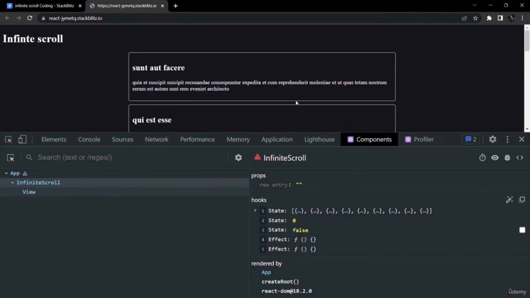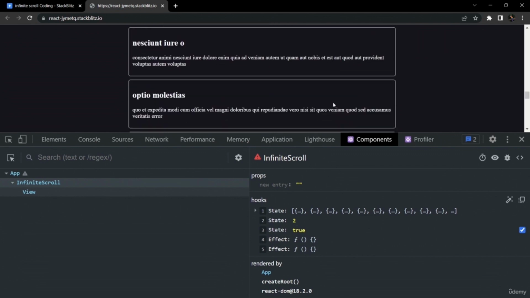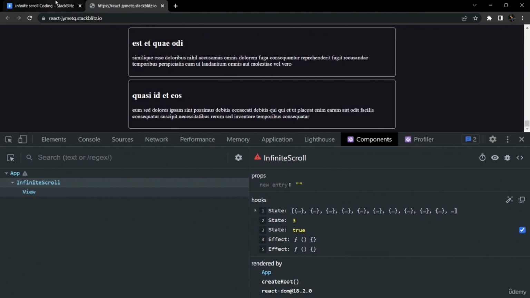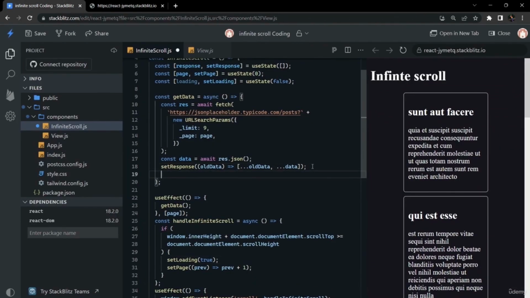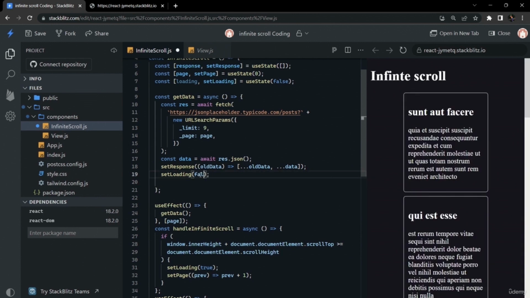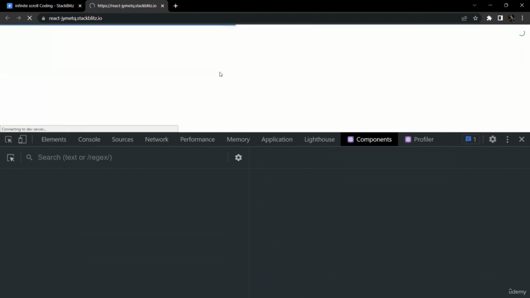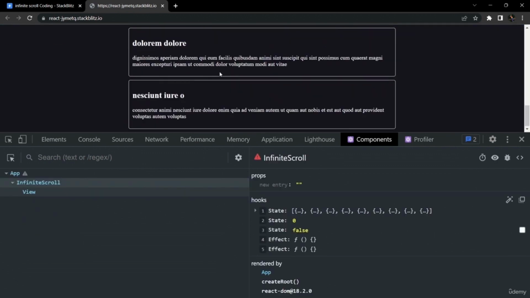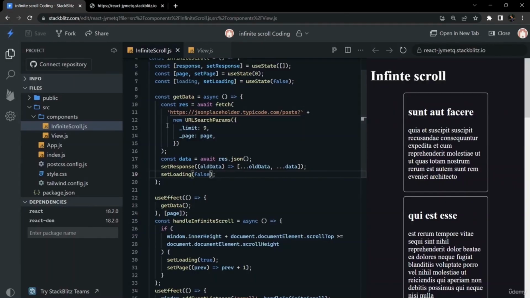If we check in React Dev Tools, we can see that as we scroll, our page state is changing from 0 to 1 and 1 to 2, but the loading state is always true. We set the loading state as true, but we forgot to set it as false when we get the new response. So we have done that, and now if we reload and scroll again, it is set to true and then to false. Now it is working fine.